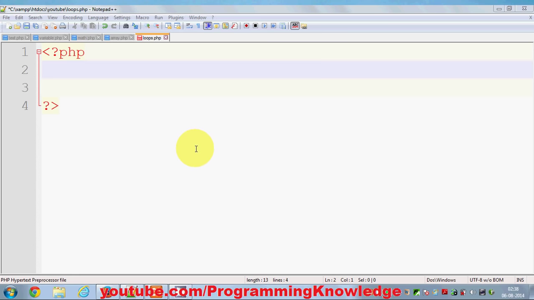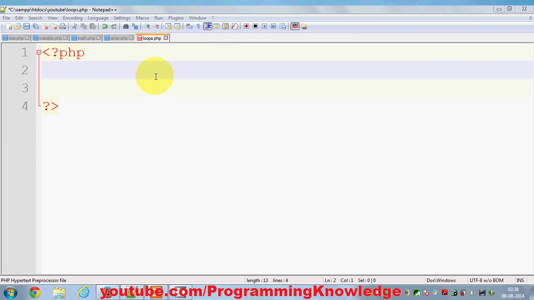By the name itself, you can understand that a loop is a piece of code which will execute again and again in a loop until and unless some condition is true or false. Okay. So a loop is a piece of code which we use to execute a piece of code again and again until and unless some condition is met. So let's start with while loop.